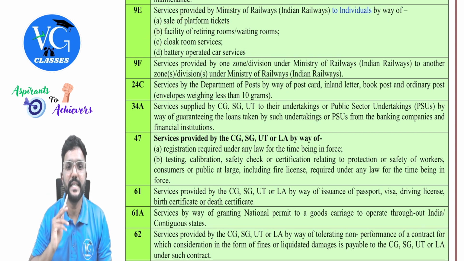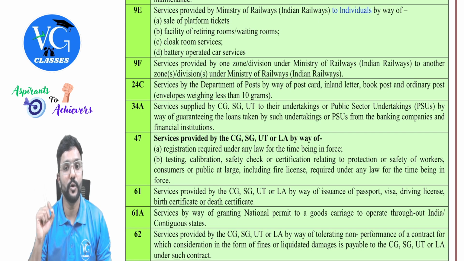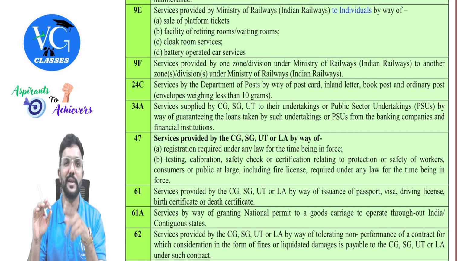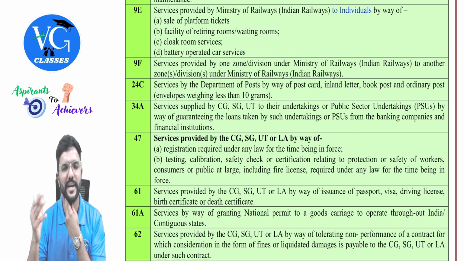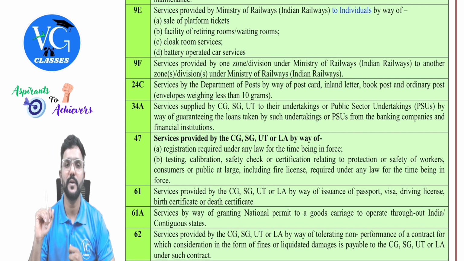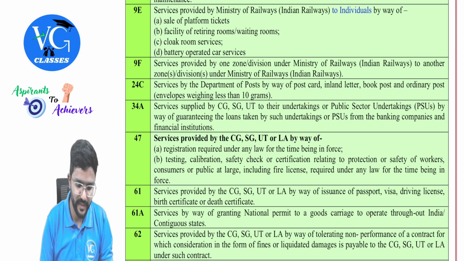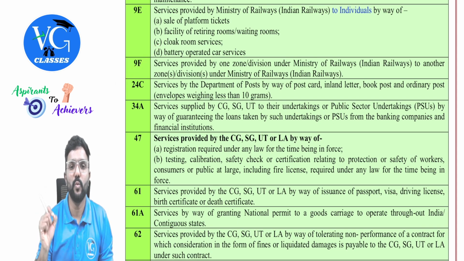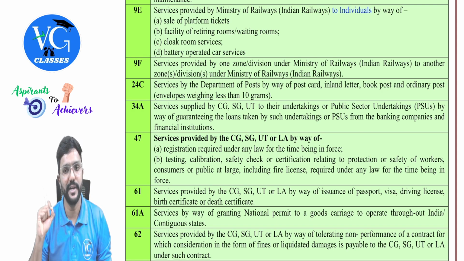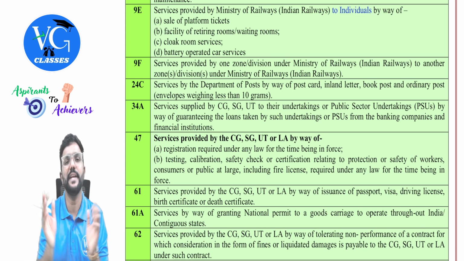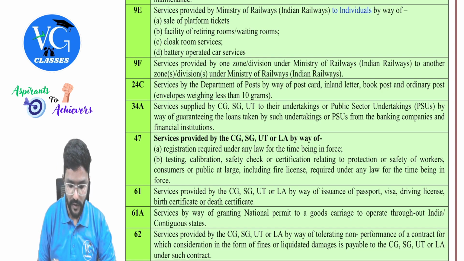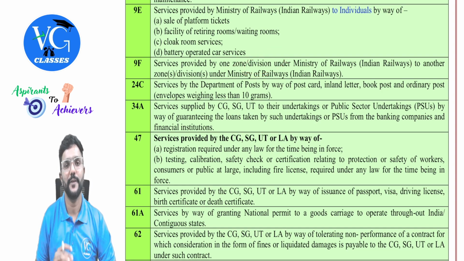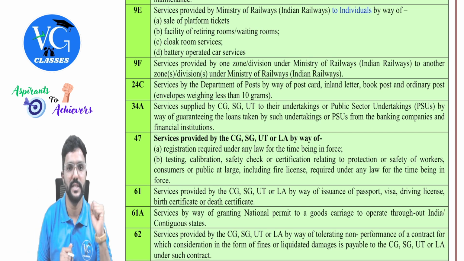Next, facility of renting rooms or waiting rooms, clock room services. The last one, battery operated car services, which you call a buggy van, which provides transportation service only within the premises of Indian Railways. Correct, pick and drop. Even for that, they charge some amount, which is exempt from GST. Next, 9F. Services provided by one zone or division under the Ministry of Railways, Indian Railways, to another zone or division under the Ministry of Railways. That is within Indian Railways, guys, from one zone to another zone or one division to another division. If they are providing any services, it is exempt from GST.